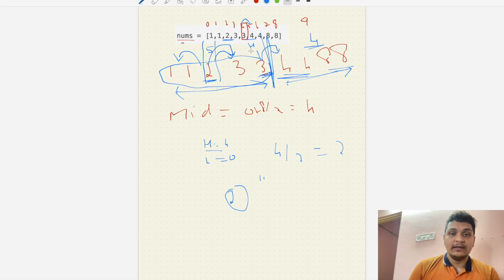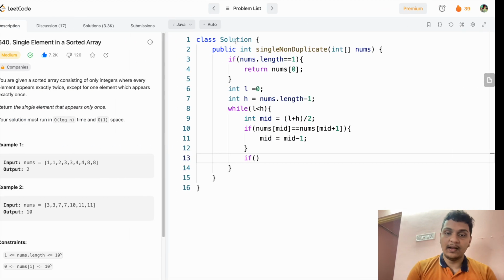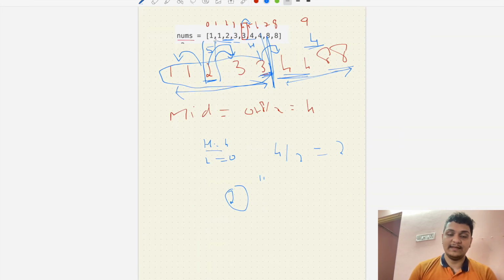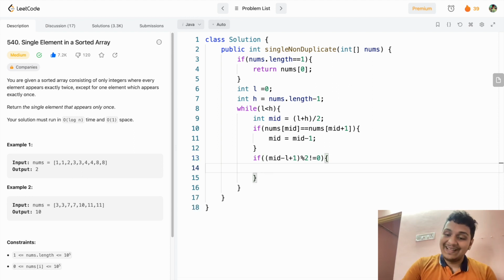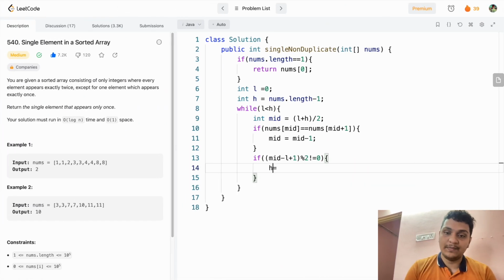And what did we check here? Now we have to check whether the left side and the right side are even or not. So what we will do, first we will check for this side. We will say mid minus L plus 1. This is the size of this side. Let's see if it is odd, then what we'll do, we will reassign the high value. Here we reassign the high value as mid.